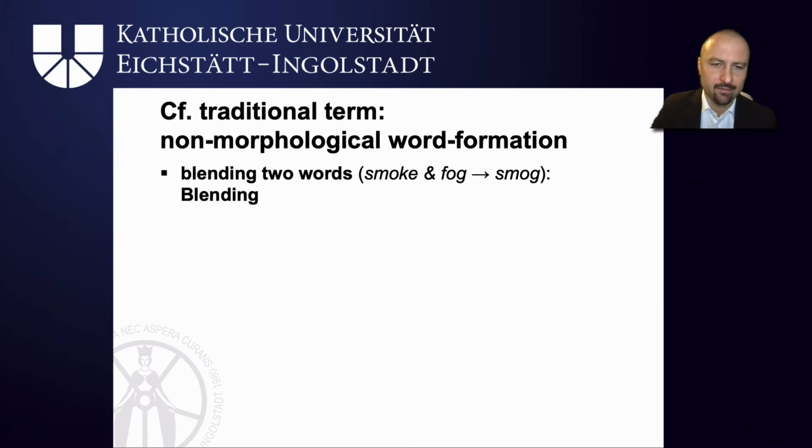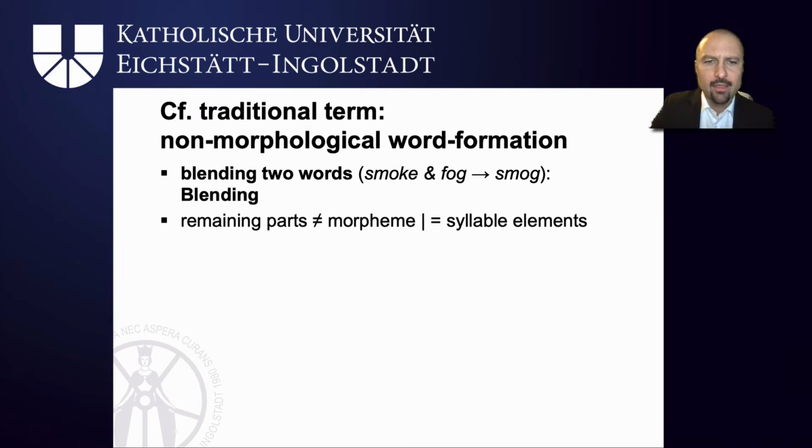Let's start with blendings. Blending is when two words are combined into a single one, so smoke and fog become smog, a fairly well-known example. The remaining parts of smoke and fog that we add, so sm and og, are obviously not morphemes. They are elements of syllables. So I think a quick excursion is necessary. Let's look at the structure of syllables very quickly.